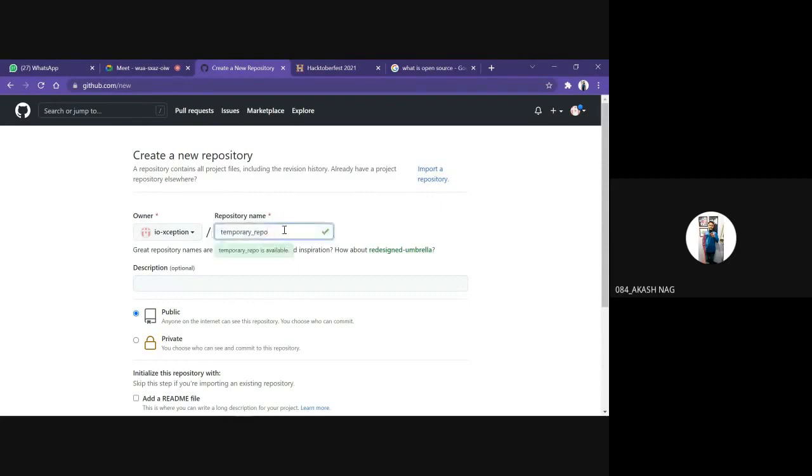And let me tell you a trick. Suppose you want to create another repository within this repo, that means another folder within this folder. All I can do is create another hashtag that we will be discussing later. The repository name currently is temporary repo. We will be adding a brief description, which is totally optional. Let me type here that this repo is just for demo purpose.